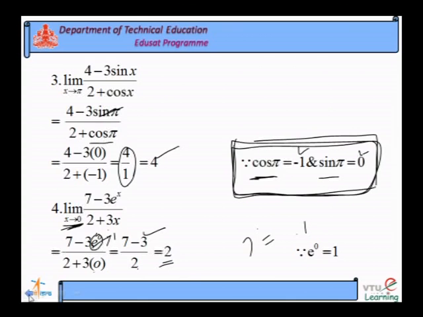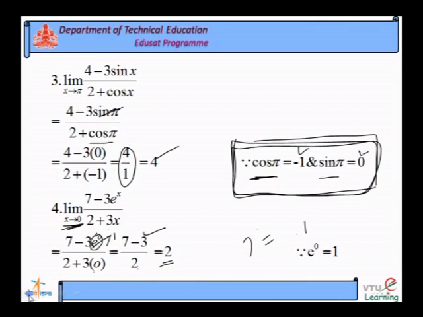Function is a relation which is connected with the variables and the constants. So, function means a relation between constants and variables, that is the meaning of function.